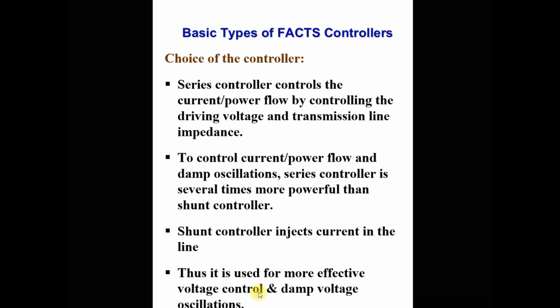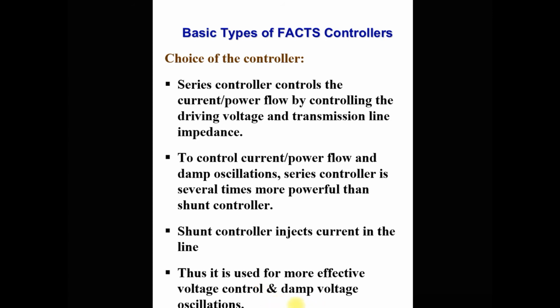So shunt controller is generally required for the voltage control at the load bus, because at the load bus the load is continuously changing, so voltage also continuously changes. So to maintain the voltage near the rated value or exactly at 1 per unit, we require the shunt controller for the effective voltage control as well as to damp the voltage oscillation.